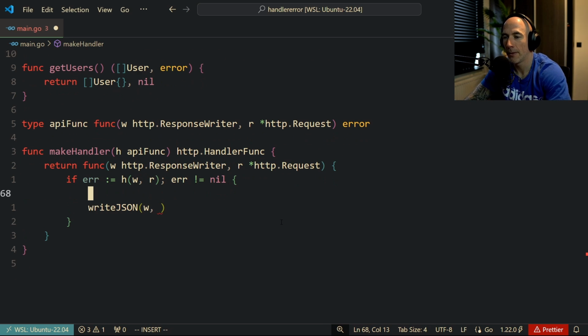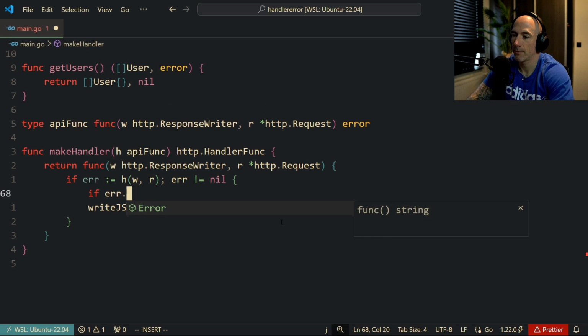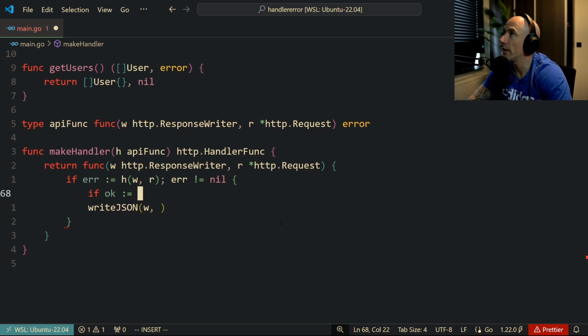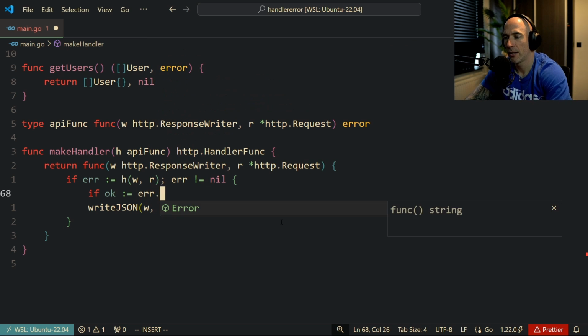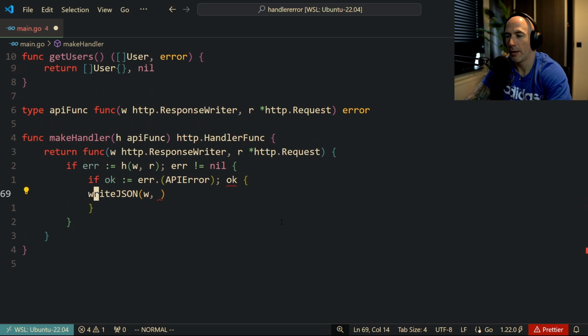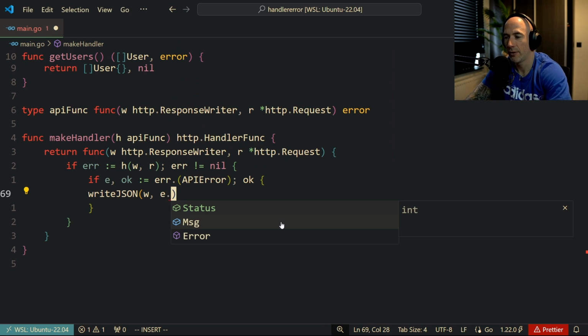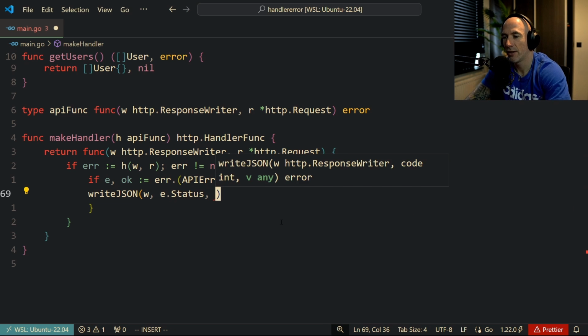How can we do that? Is it like that? Can we do something like if ok, that is going to be an APIError. Okay, and then we can do e.Status, e.